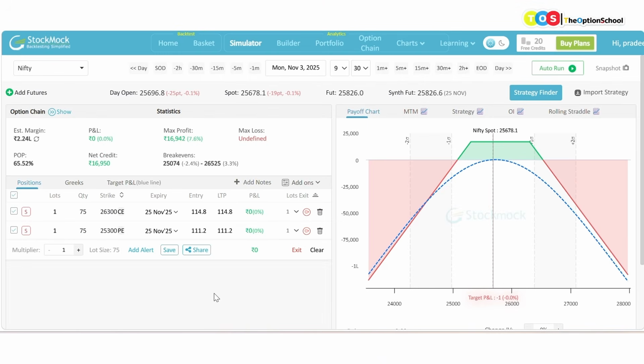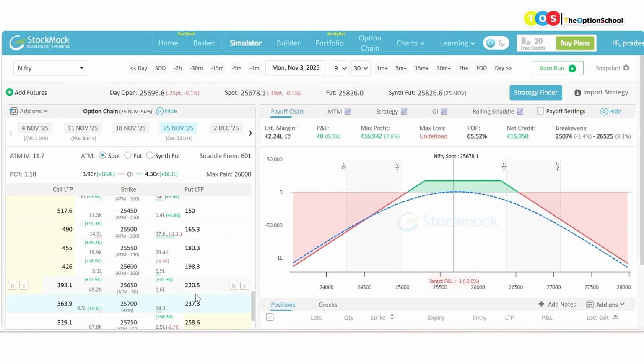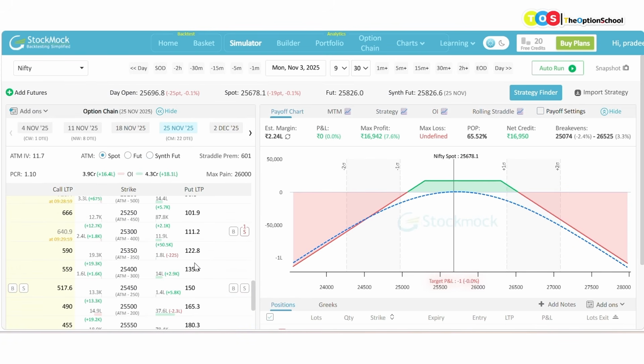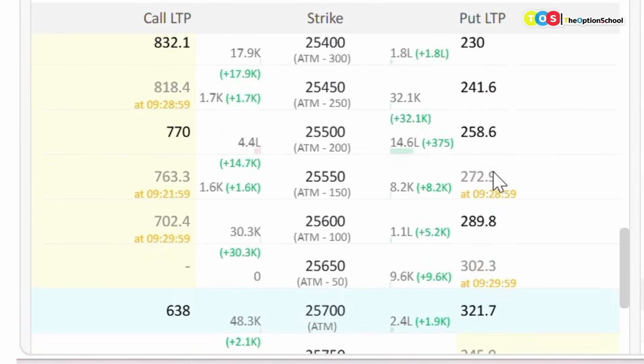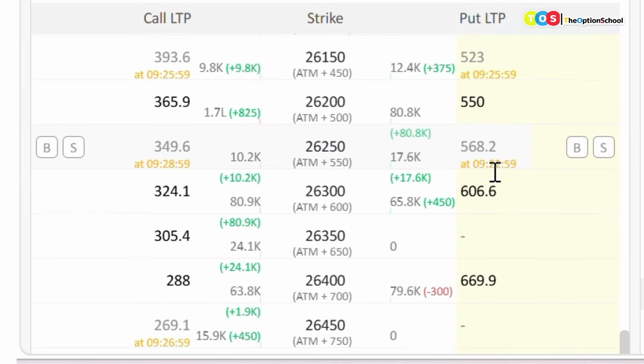Now I need to convert it into a calendar. I am not going to do a short strangle as of now. So I go to December end, 30th December, and I will buy the 25,300 put, which is around 200 rupees, okay. And I will buy the 26,300 call, which is quite costly, 324.